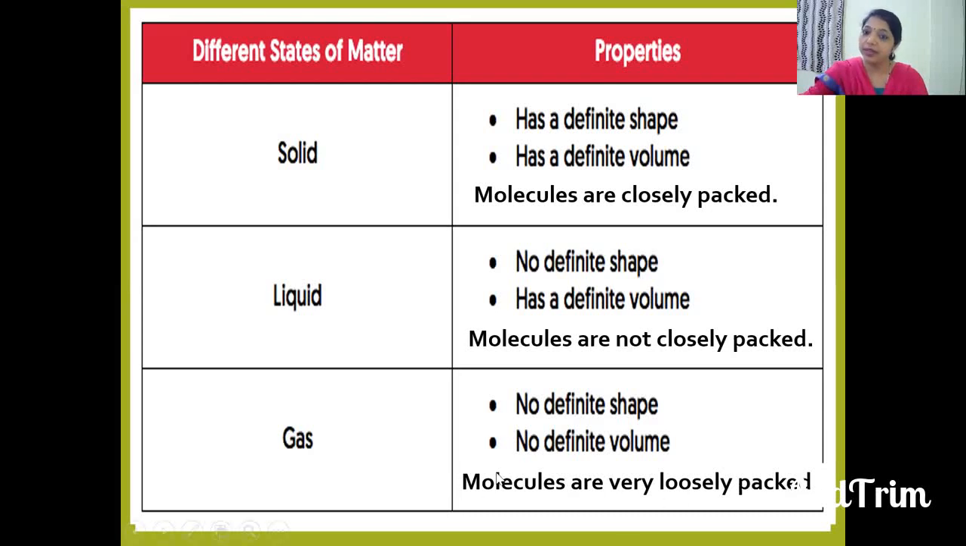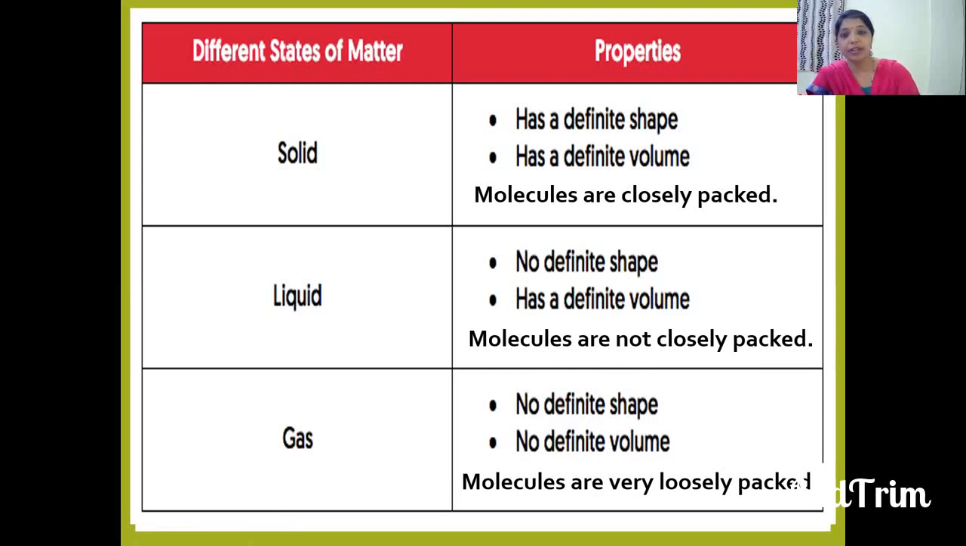Liquids have no definite shape but have definite volume. We measure the volume of liquid in liters. Molecules in liquids are not closely packed. They can slide and move against each other. Examples of liquids are water, oil, milk. Then we'll go for gas.